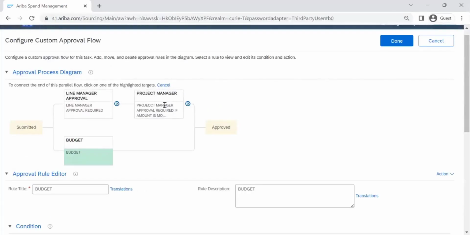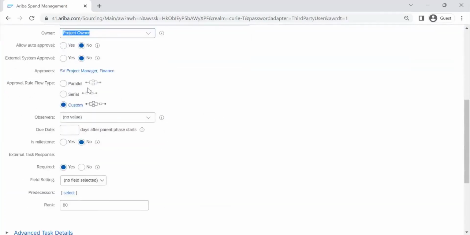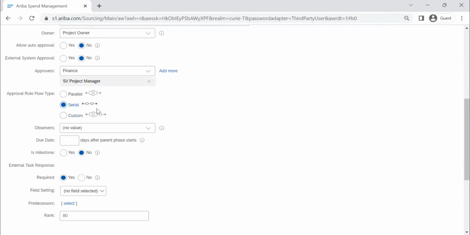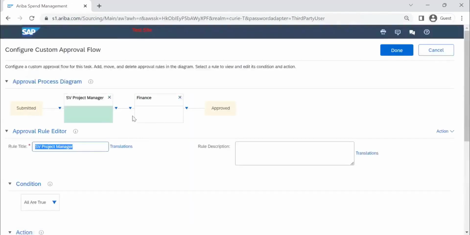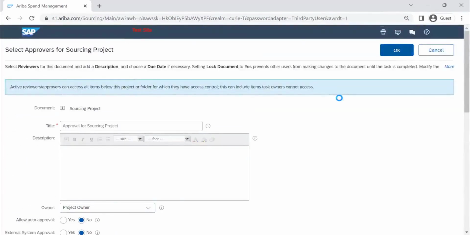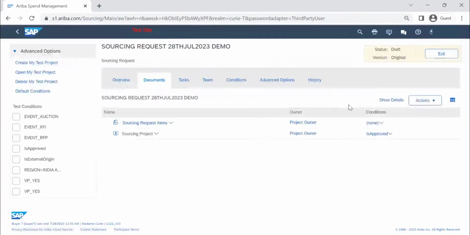This combination of serial approval and parallel approval is your approval flow diagram. Let's suppose I make this a serial, it will ask the customer approval to change this step. Click on OK. Once I click on this one, then the parallel approval has been disabled. So like that you can build your approval flow: parallel, serial and custom.